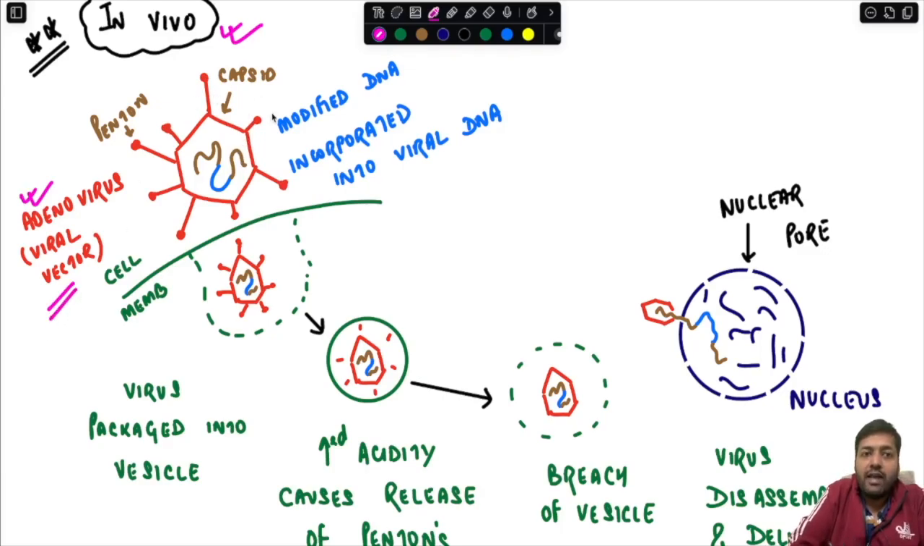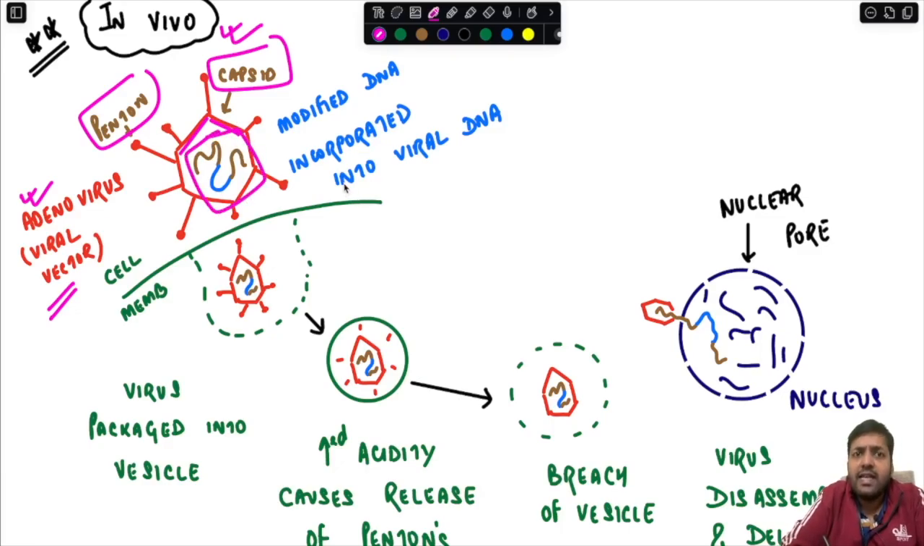Now this adenovirus is basically the viral vector. It has an outer capsid, this thing is your capsid, and something which is projecting is known as the penton. And what do you see over here? You can see this particular DNA. Now this DNA is basically a modified DNA.